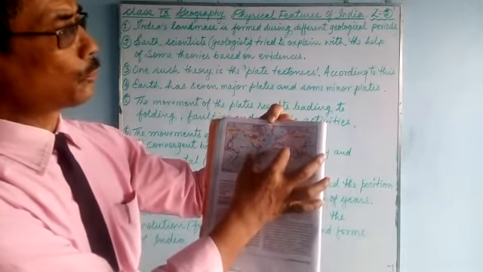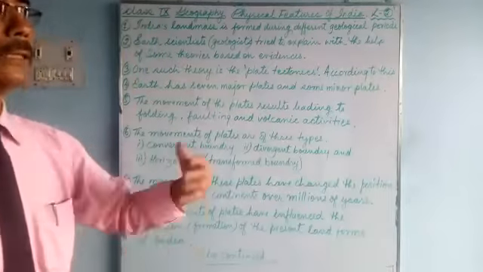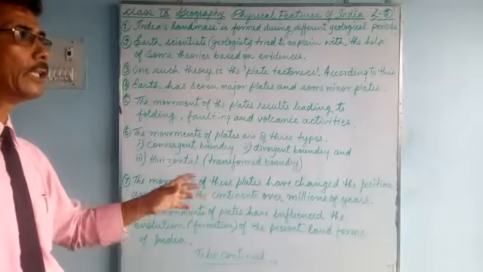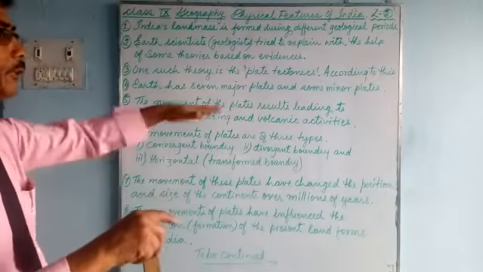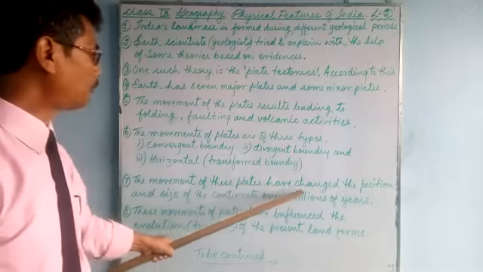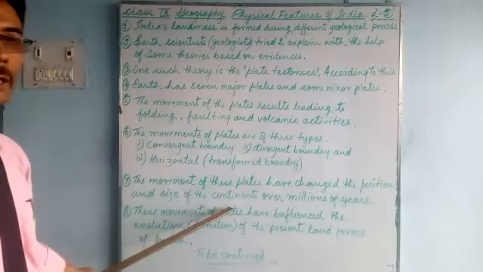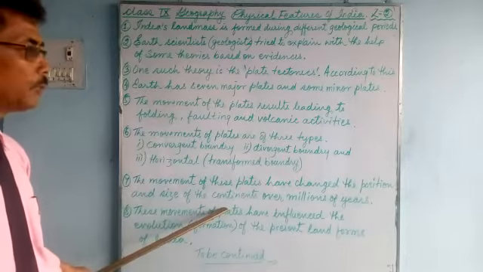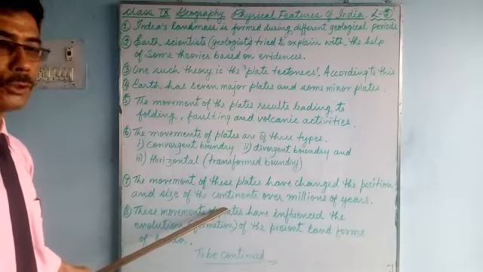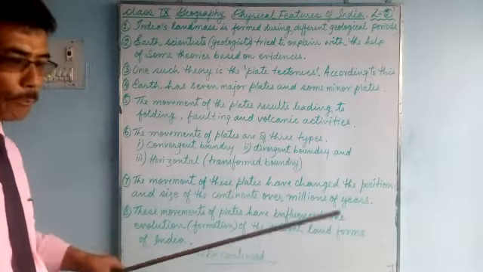How come this is so exact, but it is quite far away? It took millions and millions of years to separate them and reach this far. This movement of the plates has changed the position and size of the continents, because the plates are moving slowly all the time.